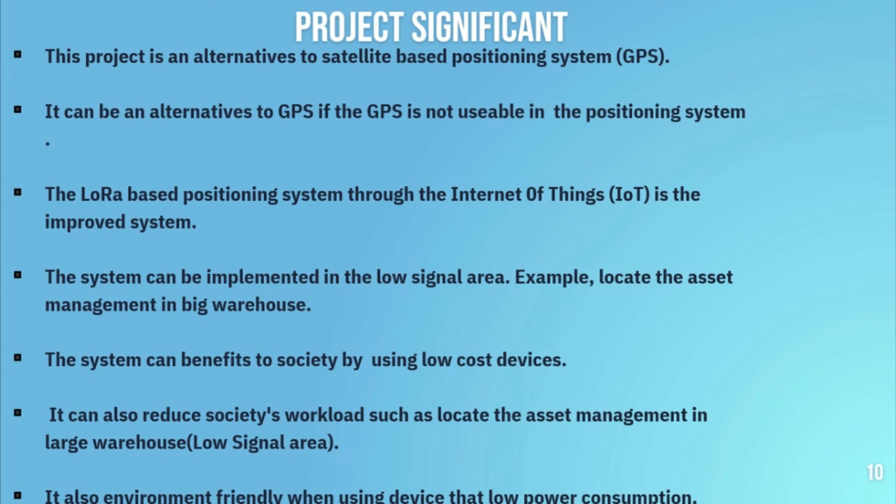Next, the system can benefit society by using low-cost devices. LoRa is a low-cost device compared to the GPS, so it can be an affordable system for society. Next, it can also reduce the society's workload, such as locating assets in a large warehouse. In a big warehouse, for example, the J&T warehouse, there are a lot of parcels to deliver. It can take time to sort the parcels to the customer. It uses much of the workload. So LoRa can be used in this system.